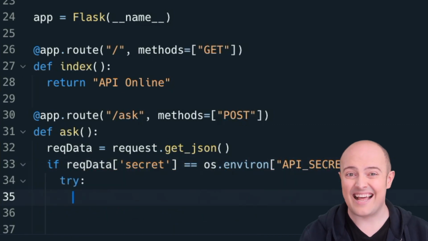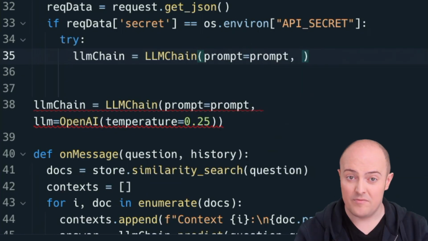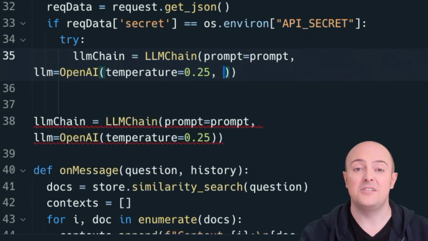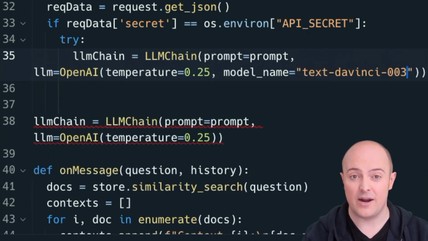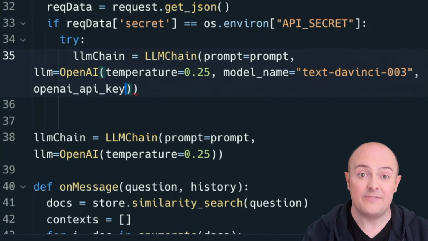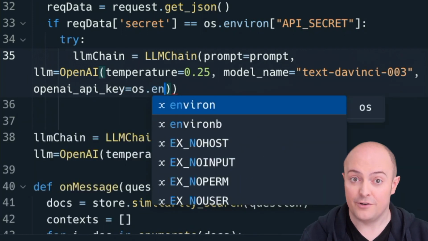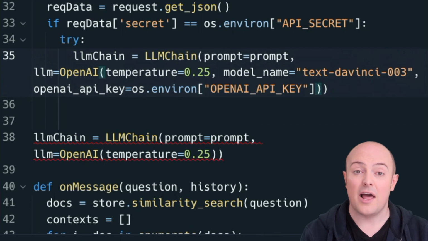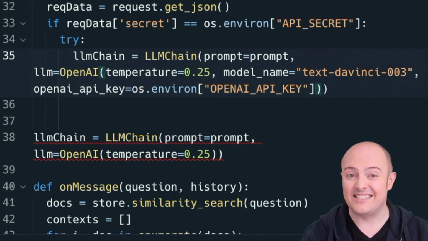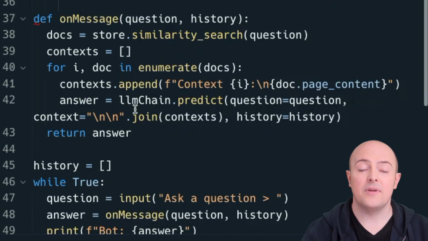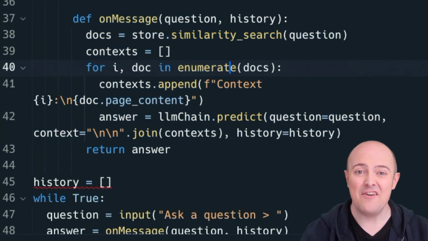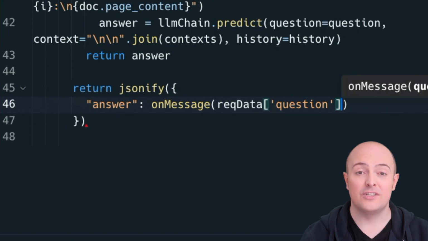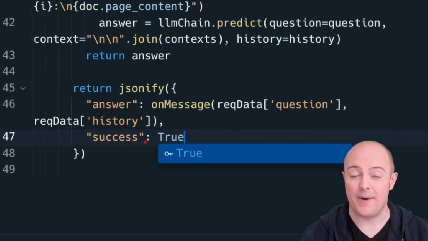Now when I'm creating this LLM chain, I'm giving it a bit more information. This was all set to default previously, but in this one I'm specifically requesting DaVinci 3, which is GPT-3. By default it will just use the most advanced version. And I'm manually sending it my API key this time, rather than relying on the API key being named consistently in the secrets. I'm going to build a couple of JSON returns. If I get valid information, I'm going to send that prompt to the LLM, return the answer and return that with the history back to the user.